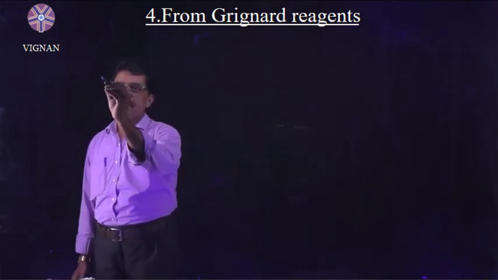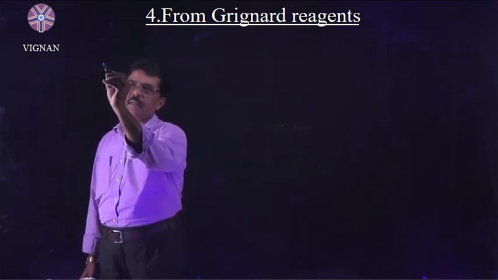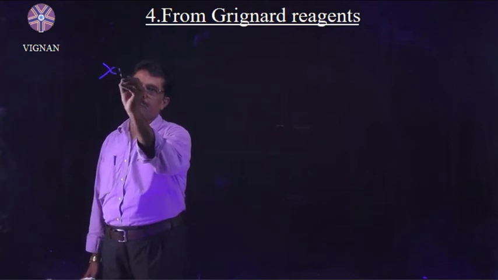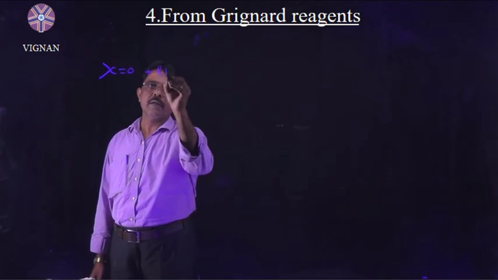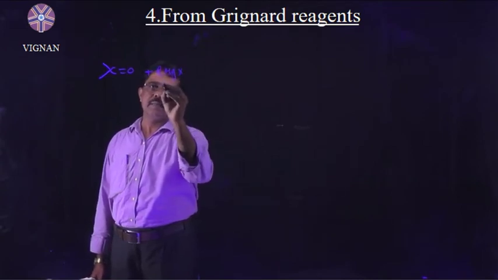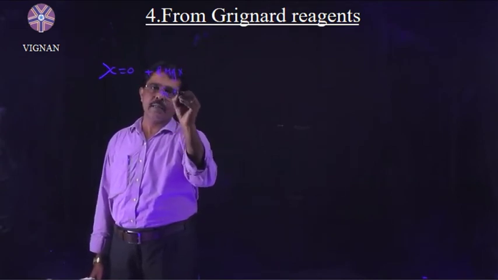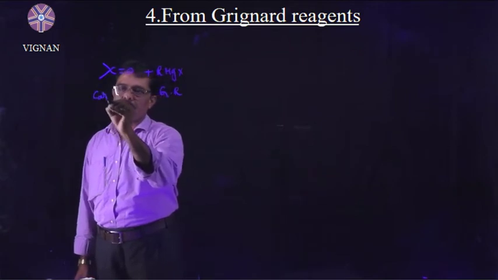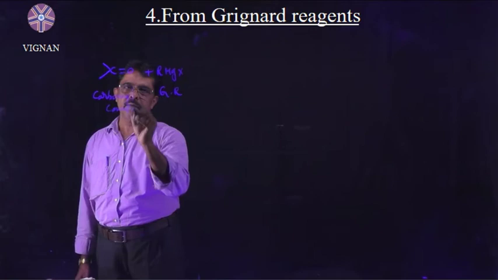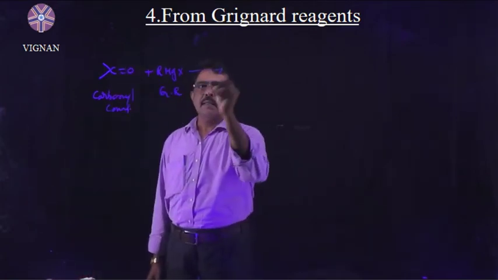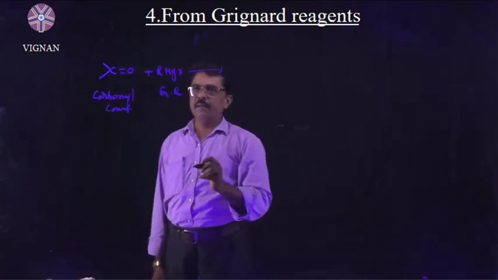So let us take this carbonyl compound, C double bond O, which reacts with RMgX. RMgX is the Grignard reagent. This one is the carbonyl compound.